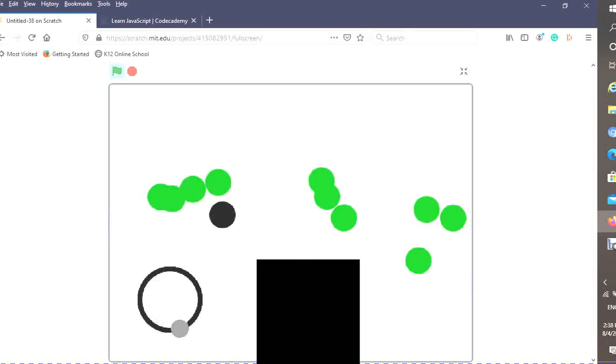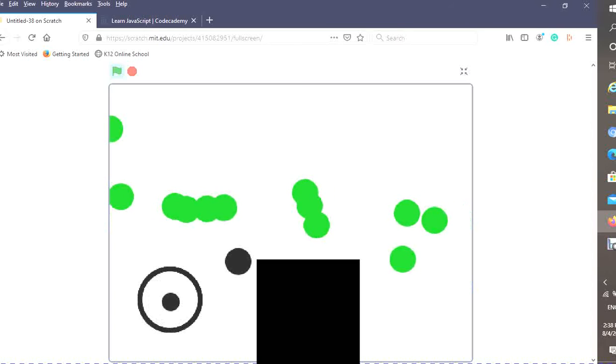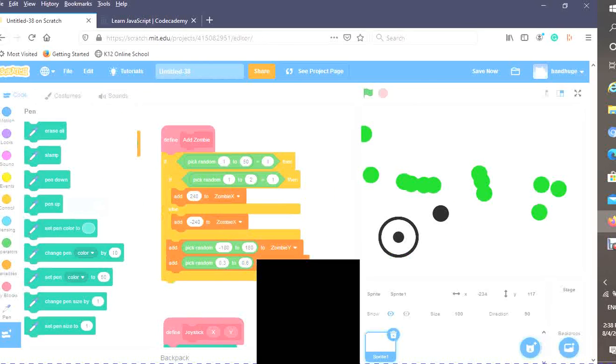And I must say, this game is really challenging to do. However, sometimes zombies can collide with each other.